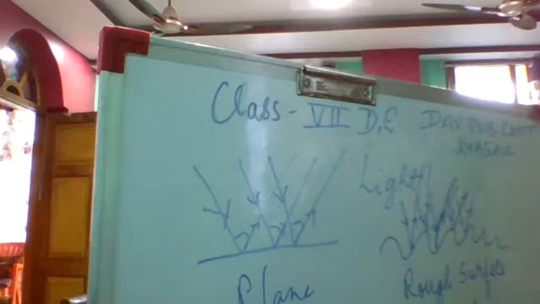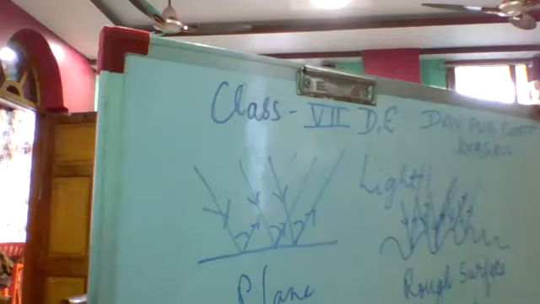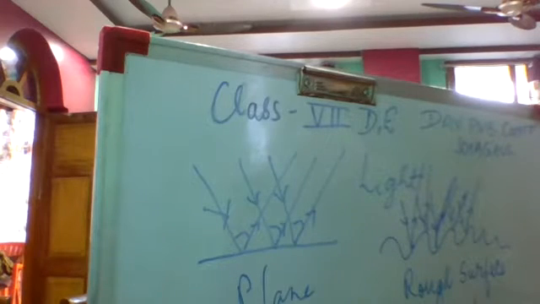So the point is clear over here, children, all of you? Yes, ma'am. Now we will move to the next point. The next point is that we have to discuss one activity: what is the characteristic of the image formed by a plane mirror. Now children, first of all, just go through your practical visualization, that every day we are using our plane mirror as a looking glass or for dressing up, isn't it?